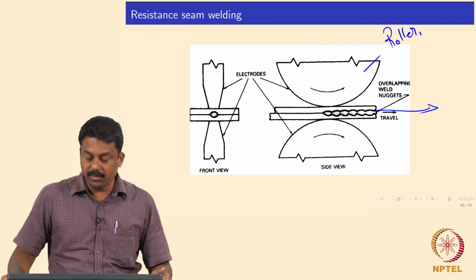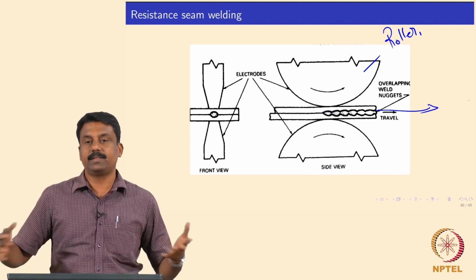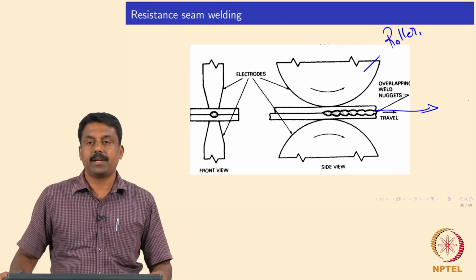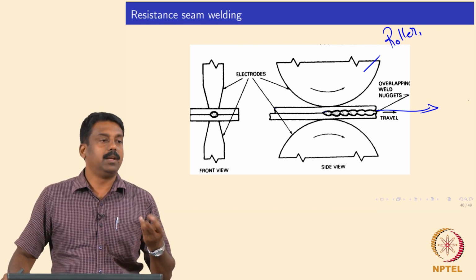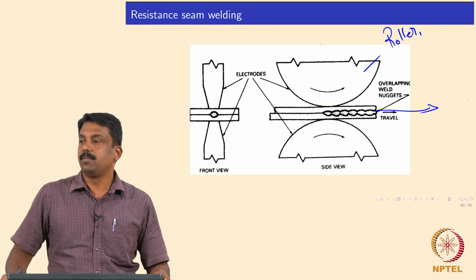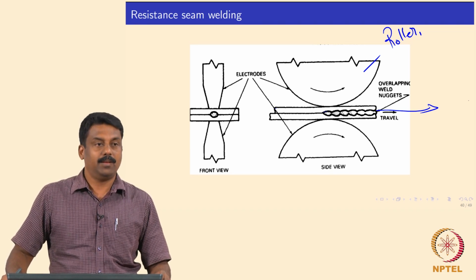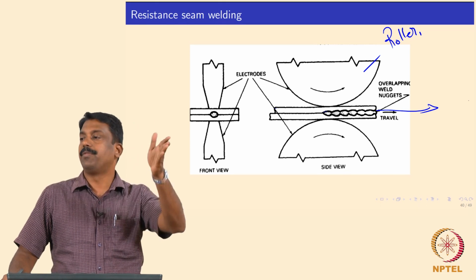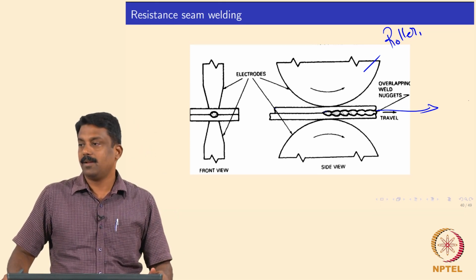And this is very commonly used for welding long and thin sections. For example, the most common application of roller resistance seam welding is to make fences, or corrugated sheet roofs, right.